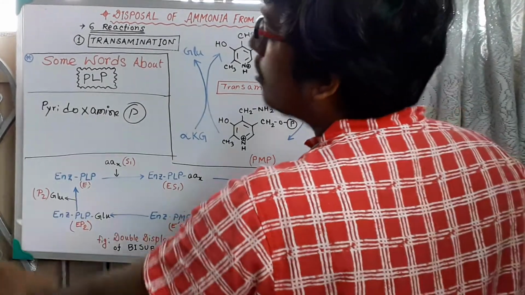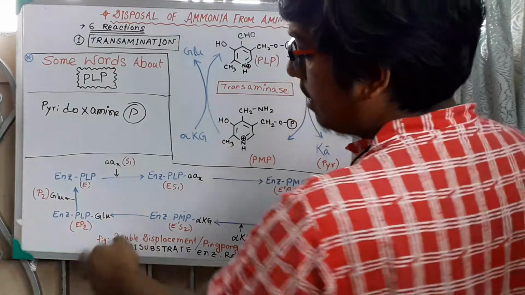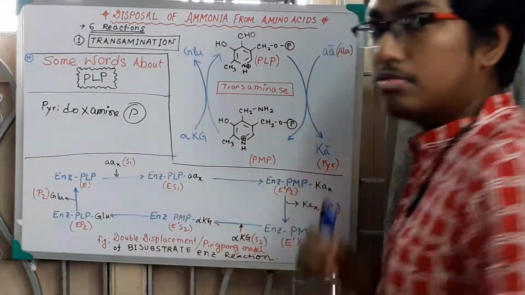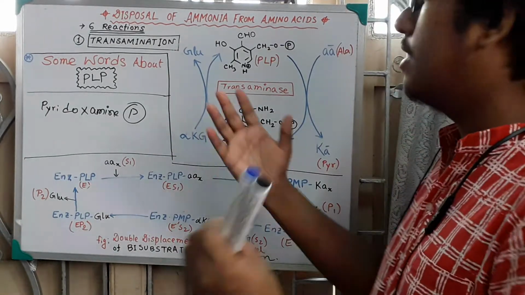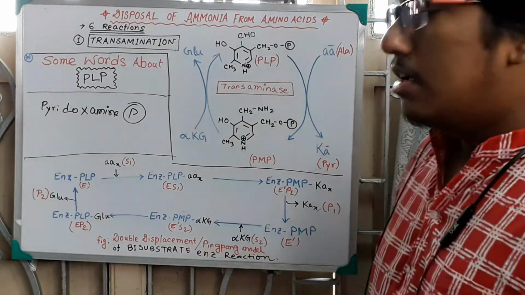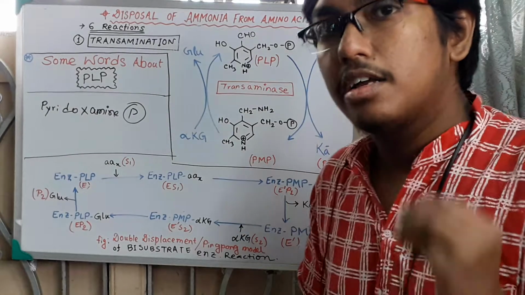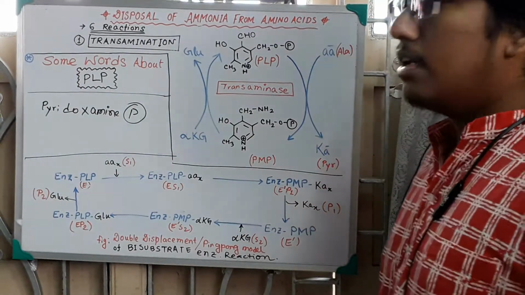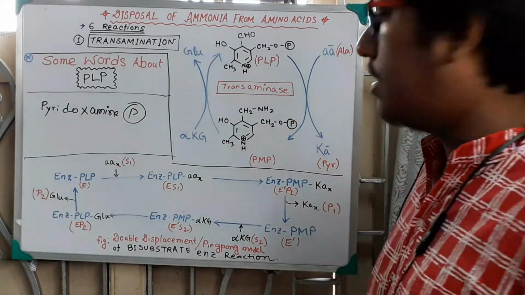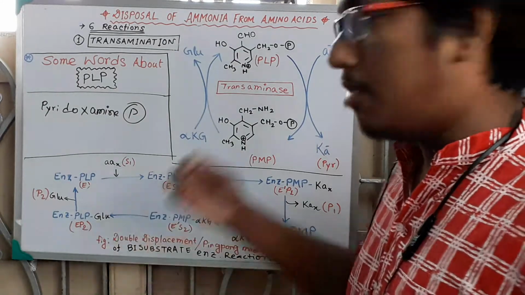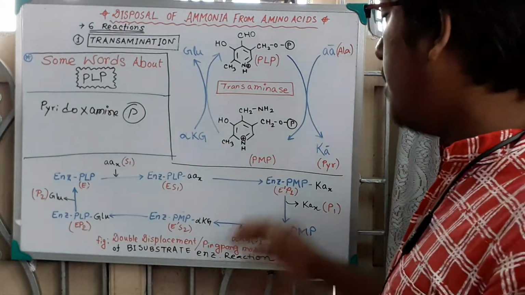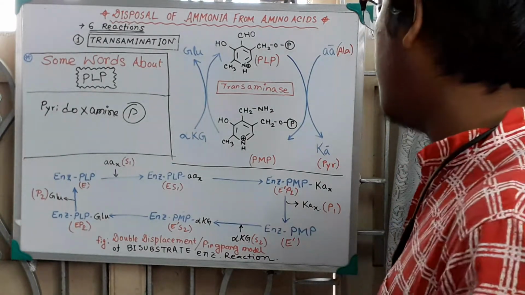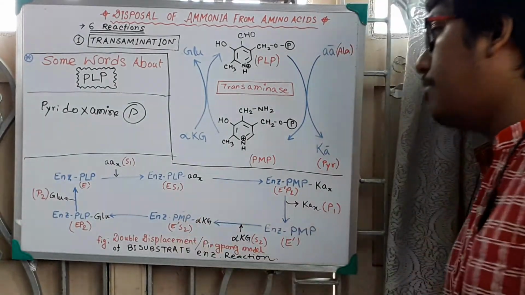Then the glutamate, P2, is released and the enzyme is converted back to the previous position from where we started. That is the enzyme PLP complex, that is E. In your enzyme class you have already learned that this is the mechanism of double displacement or ping pong model of bisubstrate enzyme reaction. Now what is a ping pong model?